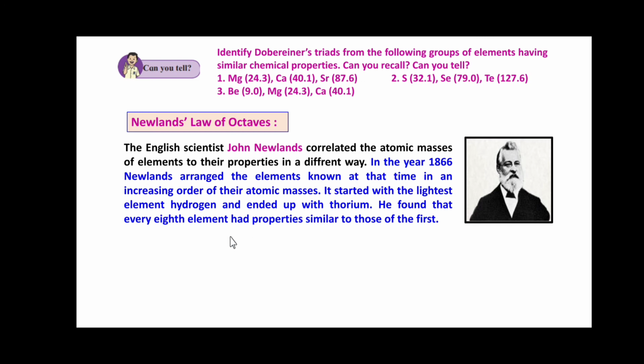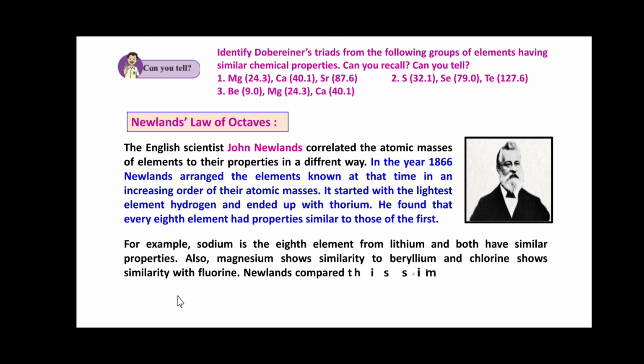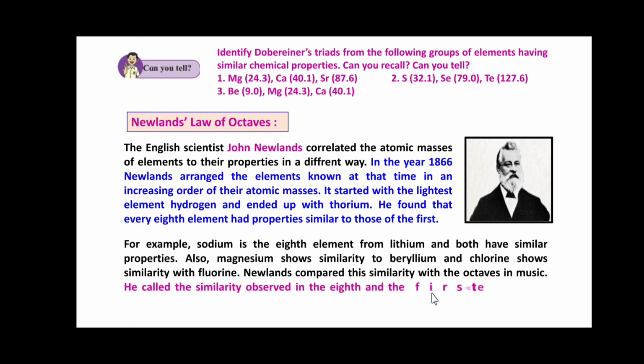He found that every eighth element had a property similar to that of the first. For example, sodium is the eighth element from lithium, and both have similar properties. Also, magnesium shows similarity to beryllium, and chlorine shows similarity with fluorine. Newland compared this similarity with the octaves in music. He called the similarity observed in the eighth and the first element the law of octaves.